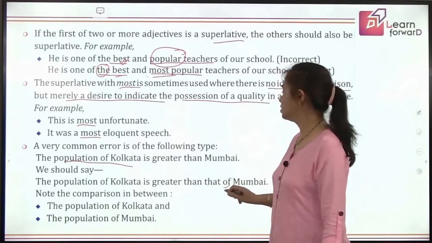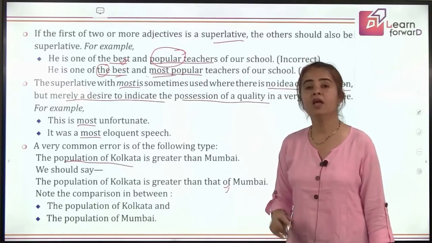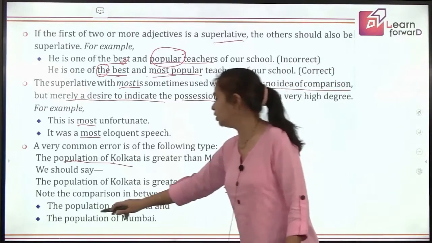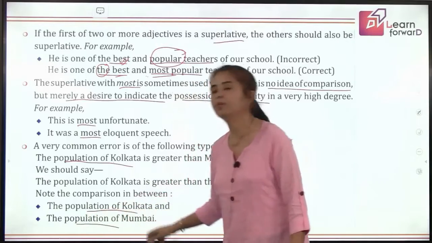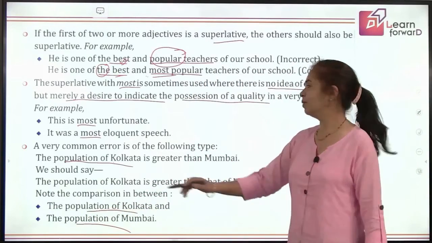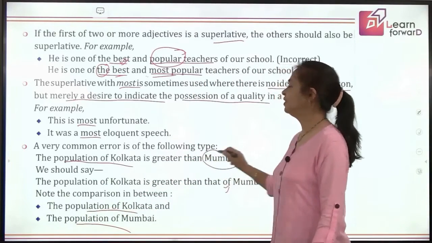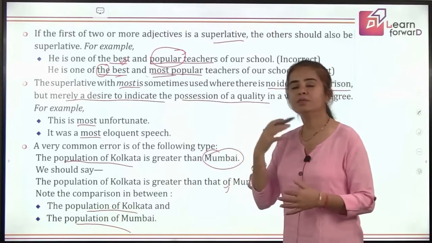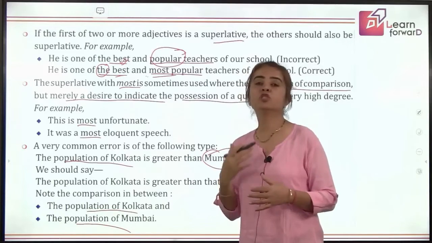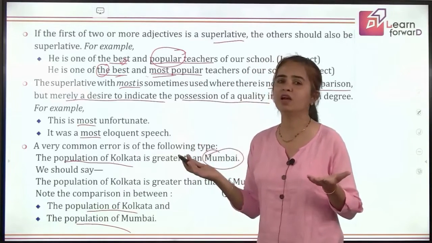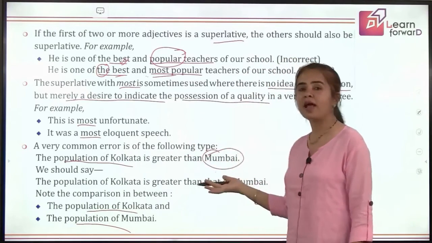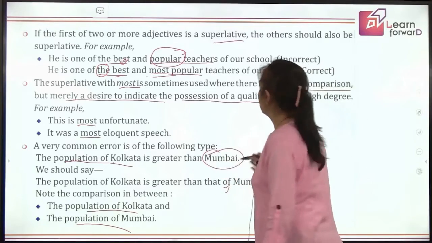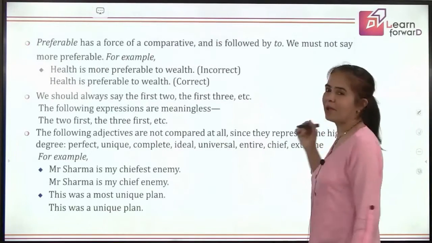So this is the correct way of telling, because we are making comparison between the population of Kolkata and the population of Mumbai, not the population of Calcutta with just Mumbai. Got the difference? So many a times we are in a habit of speaking like that, so we feel we are going correct. But when you look at the grammar rules, you realize that, oh, that is actually a grammatical error, right?